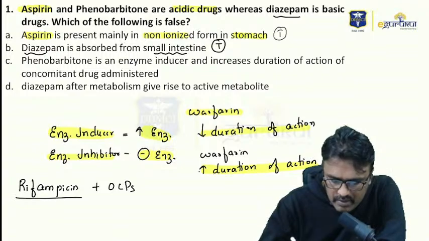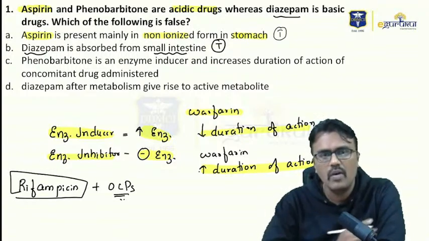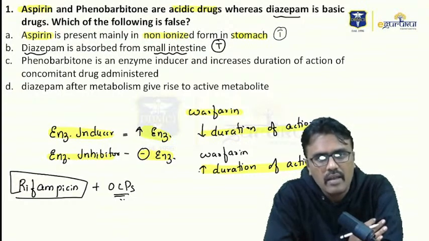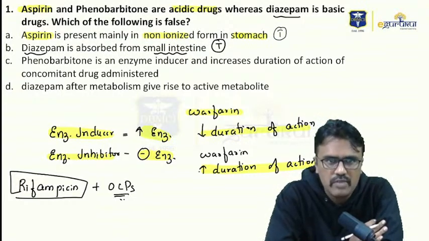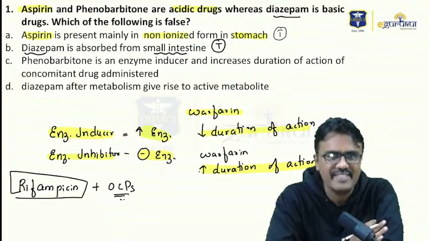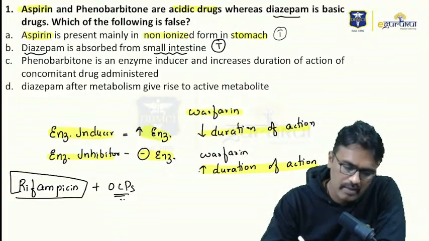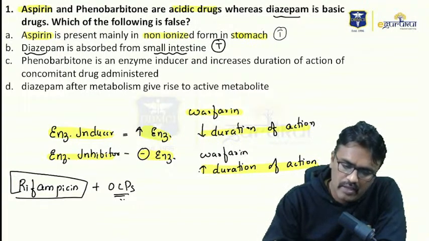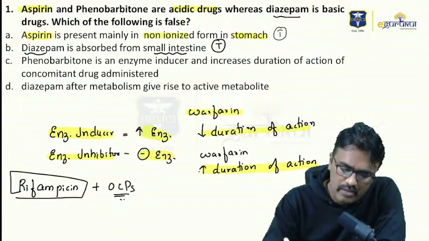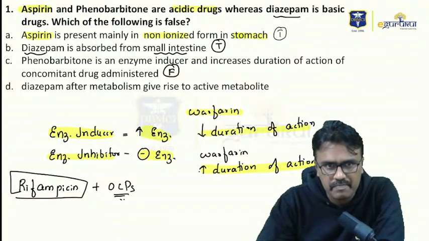So rifampicin is an enzyme inducer. Now tell me what happens to the OCPs. Will they increase the duration of action of OCP or decrease it? I am waiting for your answers. Now here, phenobarbital is an enzyme inducer, so does it increase the duration of action? No, it will not increase the duration of action. It will decrease the duration of action. That is a false statement.